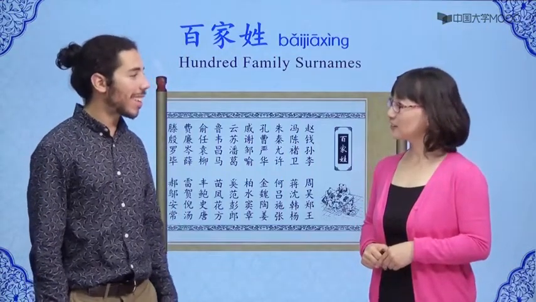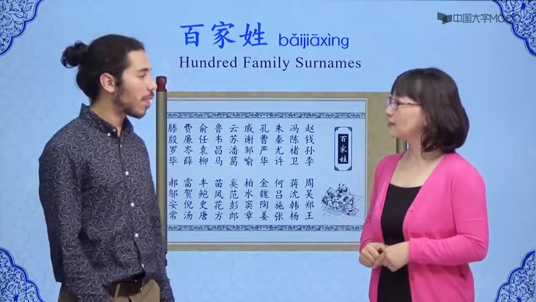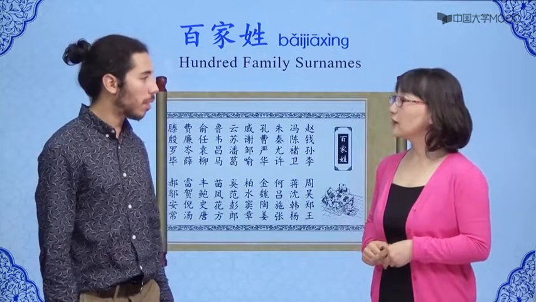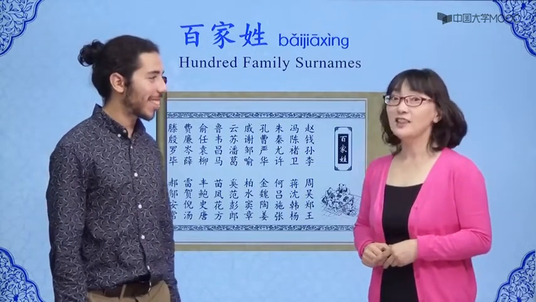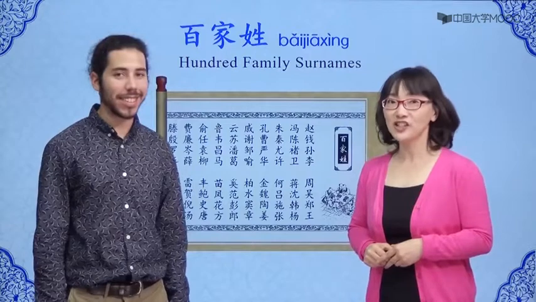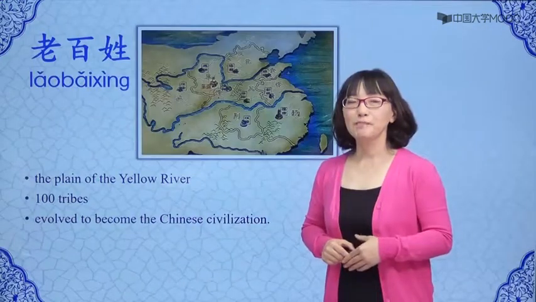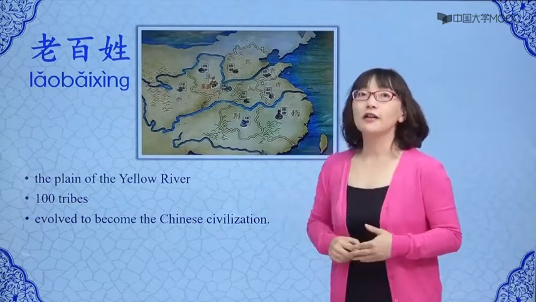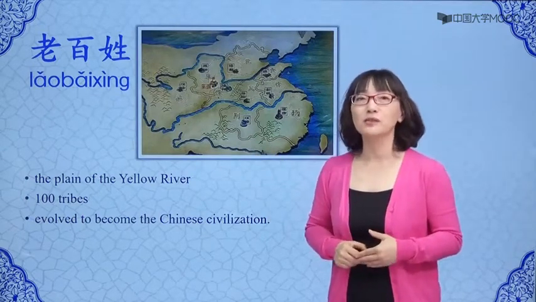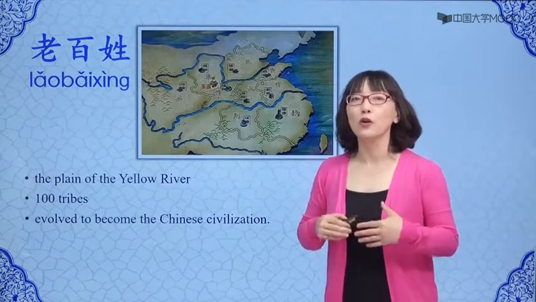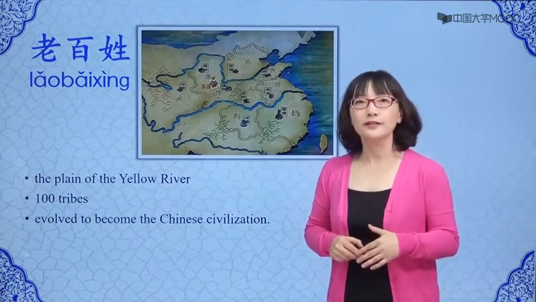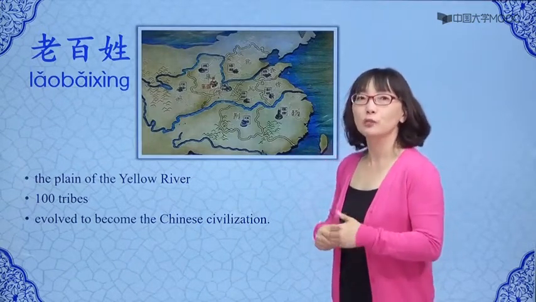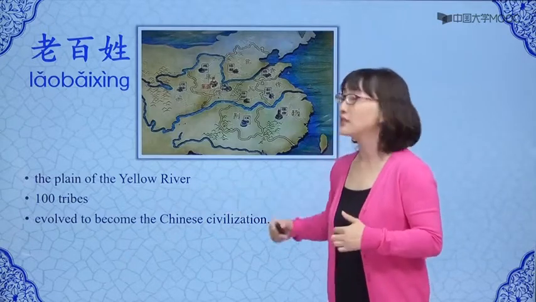Speaking of 百家姓, this reminds me of a term that I've learned when studying Chinese, 老百姓. It seems like this term refers to the Chinese people. Yes, that's true. That term originates from an ancient legend. Many years ago, along the plain of the Yellow River, there lived several large tribes, which formed an alliance consisting of roughly 100 tribes. Hence, the origin of this term. It is believed that this group of tribes eventually evolved to become the Chinese civilization.